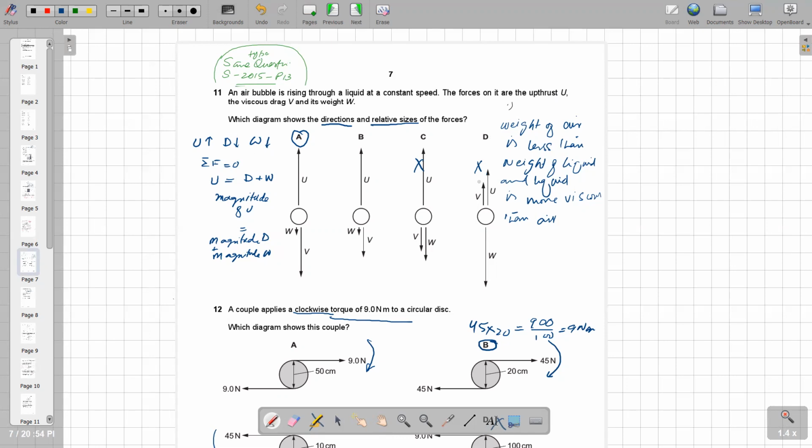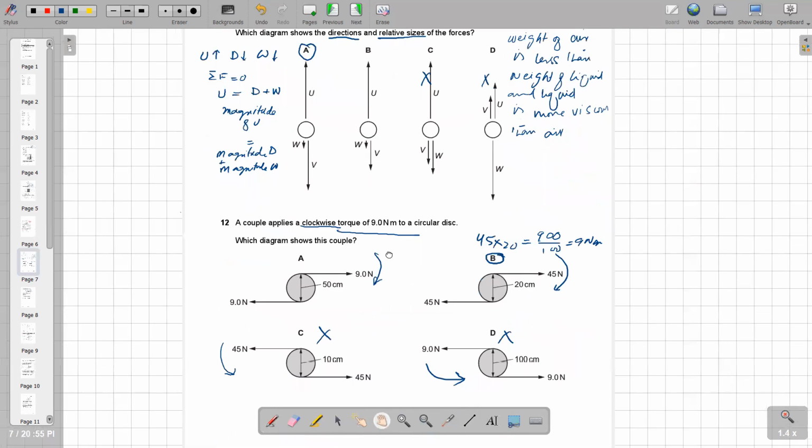Option C: if we check the length, the weight should be lesser than the viscous drag, so option C is also incorrect. The rest is A and B. After checking the length, we get that U equals W plus V, so option A is the right answer.